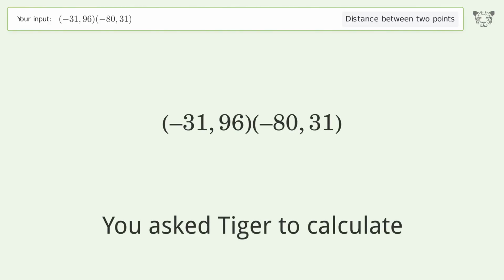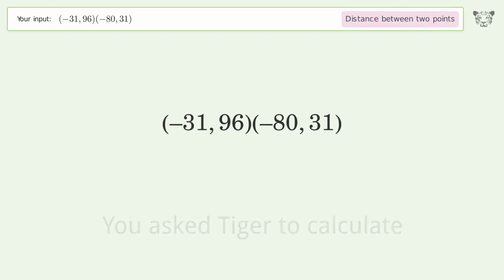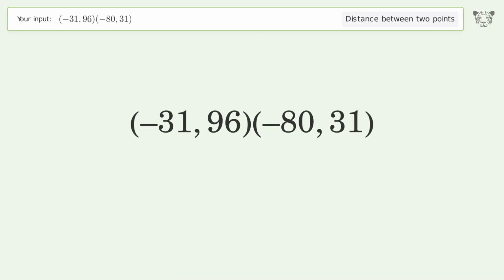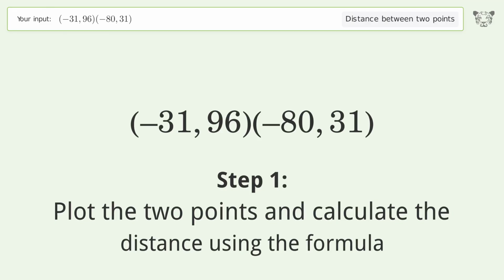You ask Tiger to calculate. This deals with the distance between 2 points. The distance between the 2 points is the square root of 6,626, or 81.4. Let's solve it step by step. Plot the 2 points and calculate the distance using the formula.